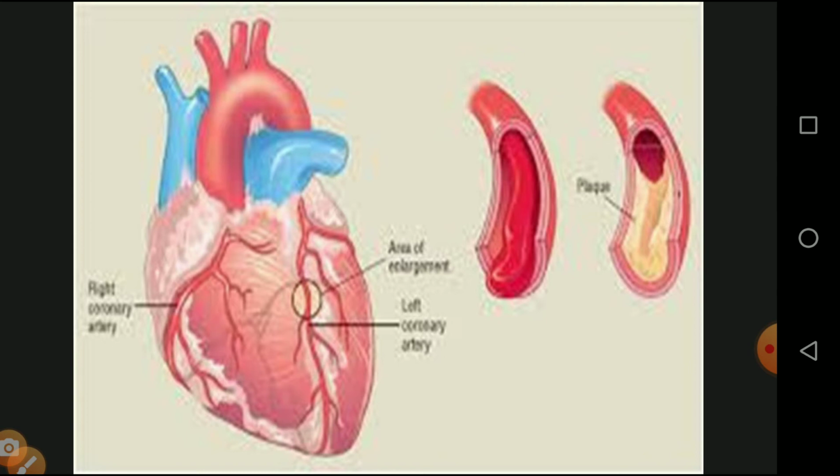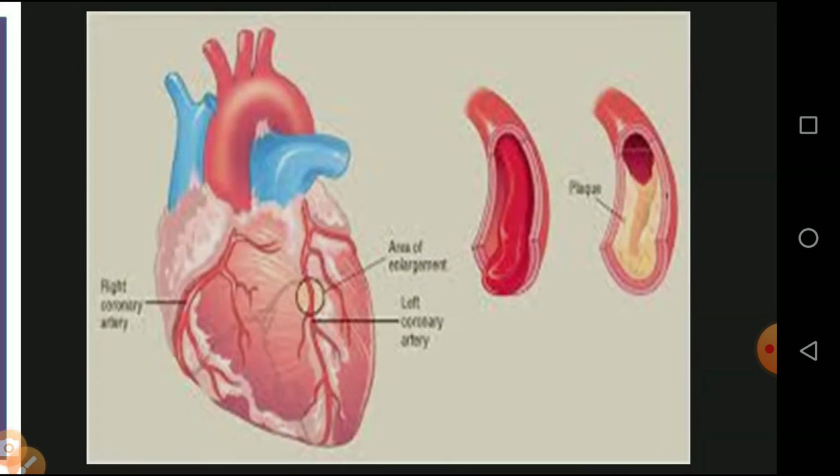And second, we will see the problem which takes place in coronary heart disease. The excess amount of cholesterol or fat deposited on the blood vessels blocks the flow of blood, and at one stage the valves will break down, and finally the person will die.